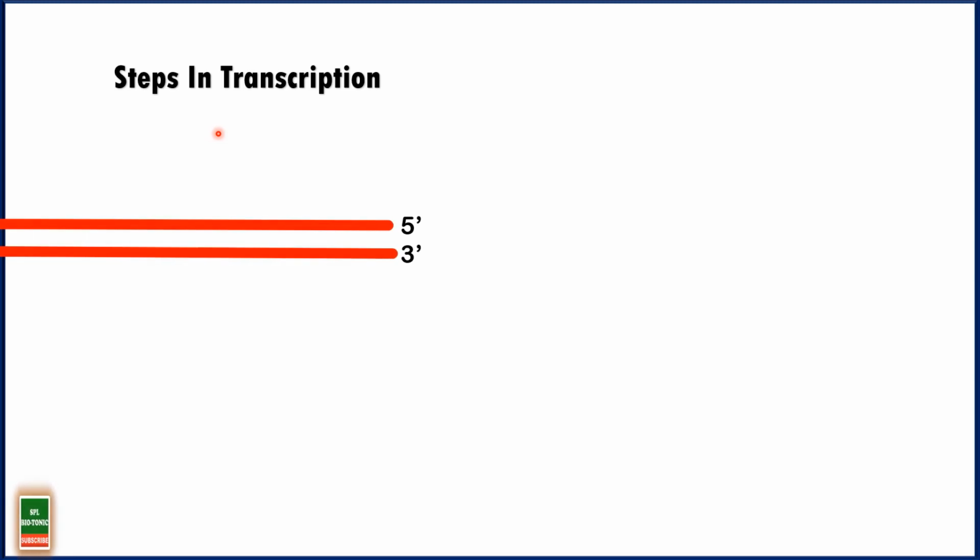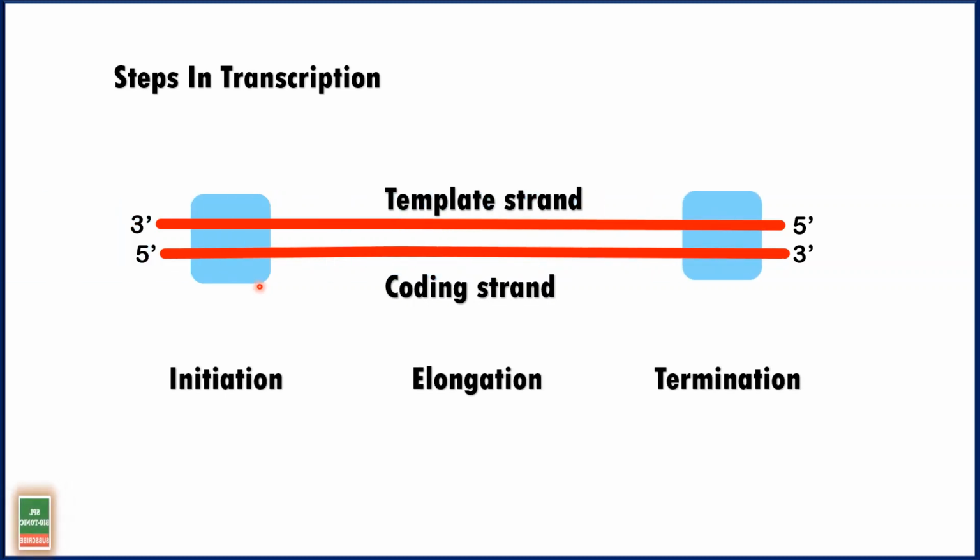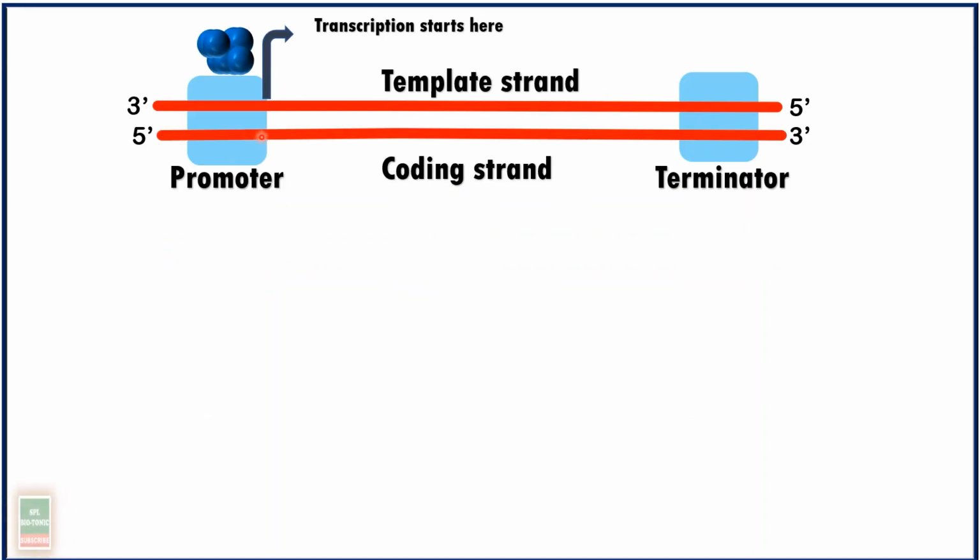Students, to go one step further, there are 3 steps in transcription. This is a double-stranded DNA, out of which one strand is acting as the template, whereas the other strand is called the coding strand. The place where the transcription starts is recognized by promoter sequences, whereas the terminator sequence will mark the end of transcription. These are the 3 steps in transcription: initiation, elongation and termination. Okay, this is the structure of the transcriptional unit which we have seen just now.